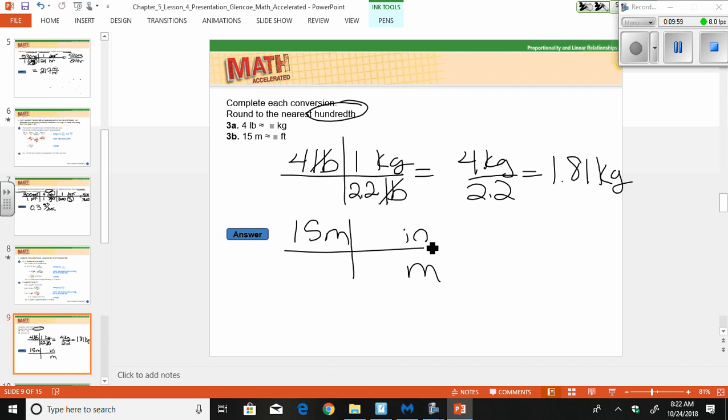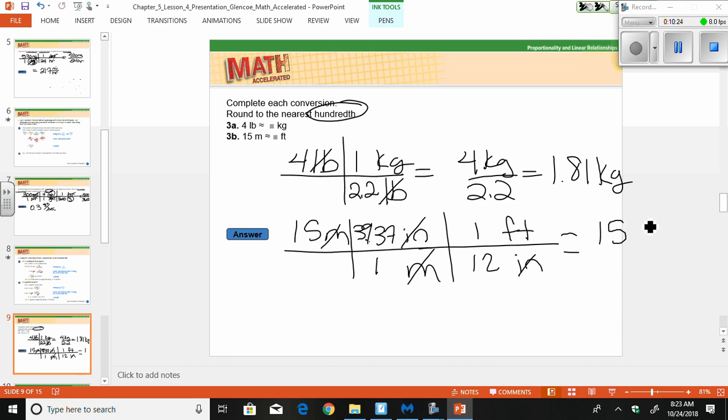And they say that 1 meter is equal to 39.37 inches. But I can do one more conversion here, and I can get rid of inches, and go to that feet that I want, because I know that one pretty easy. There's 12 inches to 1 foot. So my meters go away, my inches go away, and as I multiply across, I have 15 feet on top divided by 12.